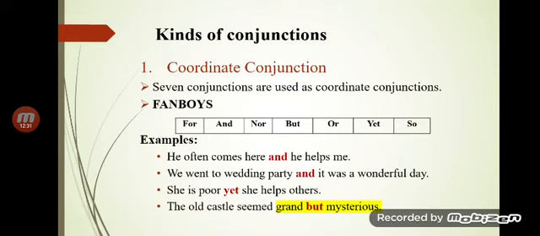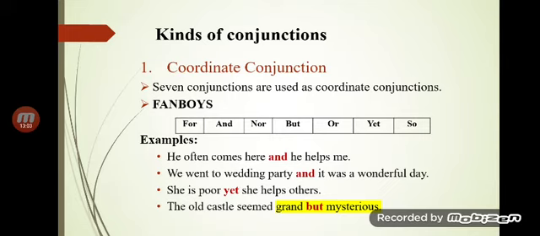Coordinate conjunction. There are seven conjunctions that are used as coordinate conjunctions: for, and, nor, but, or, yet, so, which are called FANBOYS. So what is a coordinate conjunction?